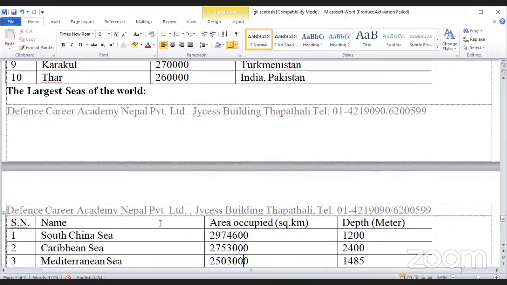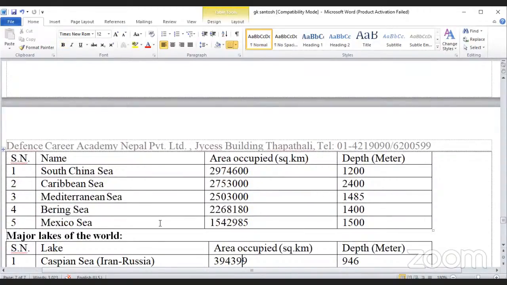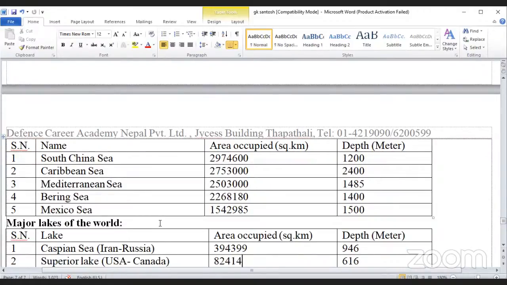The largest sea of the world, named South China Sea, 29,74,600 square kilometers, depth 1200 meters. Caribbean Sea, 27,53,000 square kilometers, depth 2,400 meters. Bering Sea, 22,68,180 square kilometers, depth 1,400 meters. Gulf of Mexico, 15,42,985 square kilometers, depth 1,500 meters.